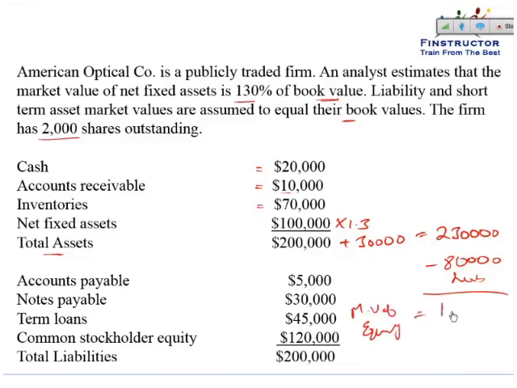That is equal to $150,000. There are 2,000 shares outstanding. So if we divide this by 2,000, we will get the fair stock price as equal to $75. So that is the asset-based approach of computing the stock price per share or the fair value of equity.